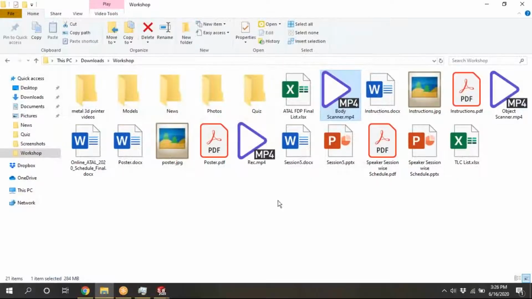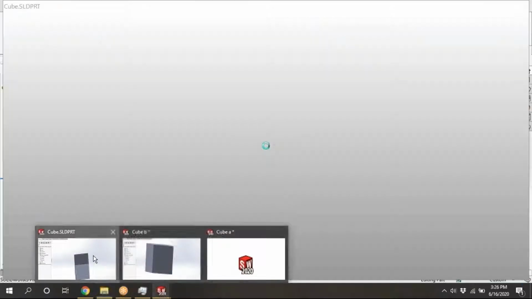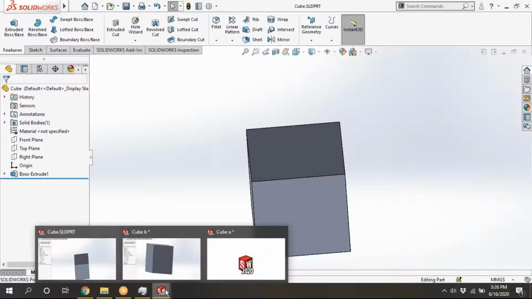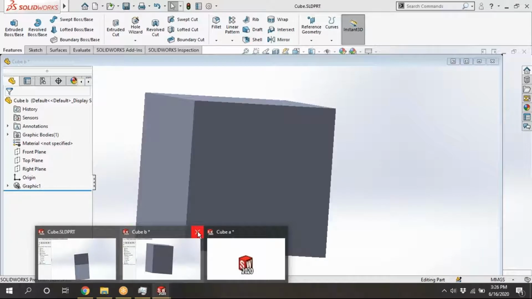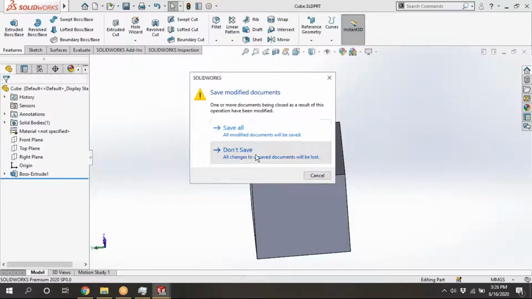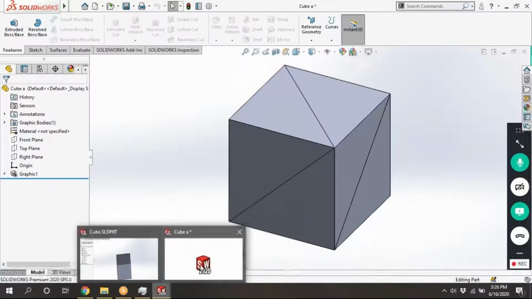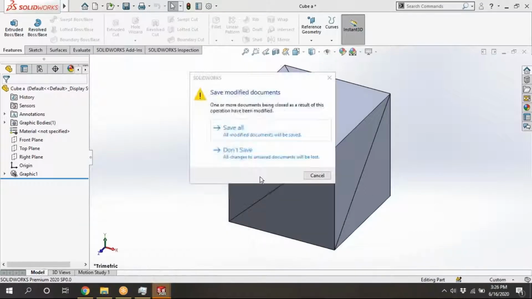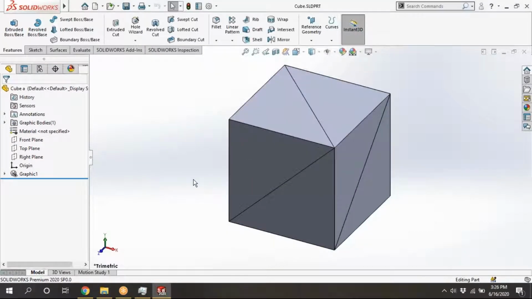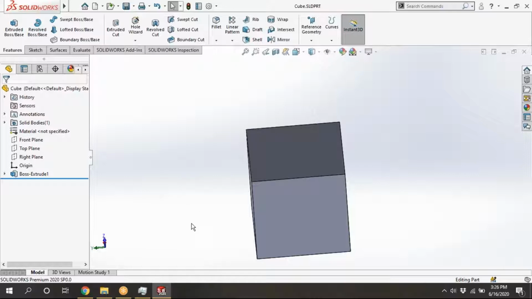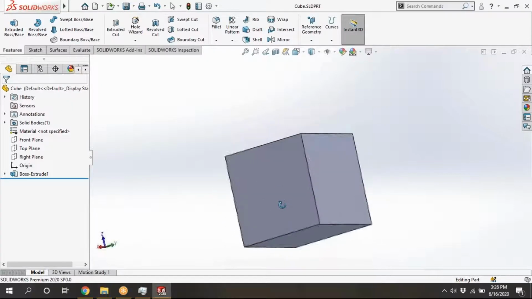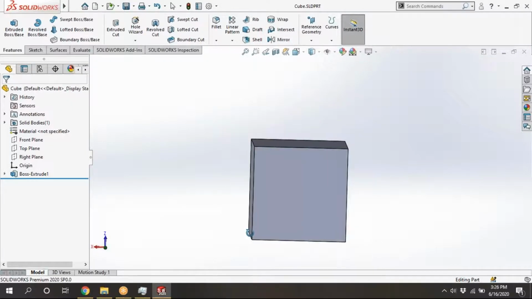We will see first of all this one. Here only we should be. I am closing this one to save memory, as it is already saved. Now I am inserting a hole here so that we will see how the number of triangles is modifying. Here for a simple cube, we can say that 12 triangles are there. But if you insert a hole, what will happen? We will see.